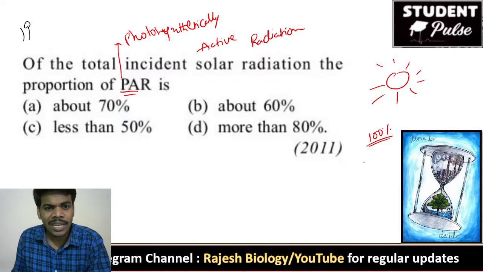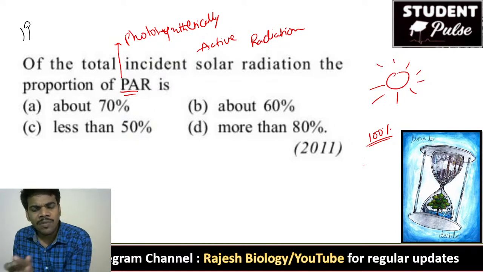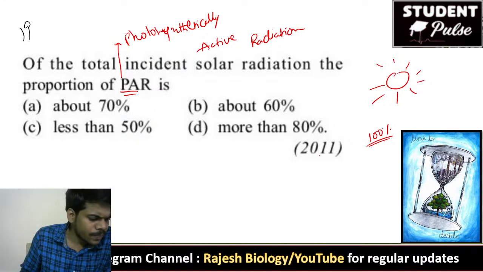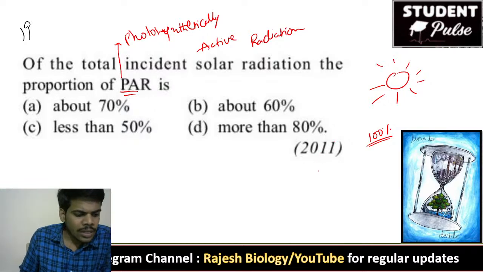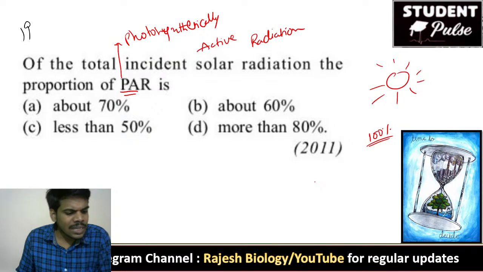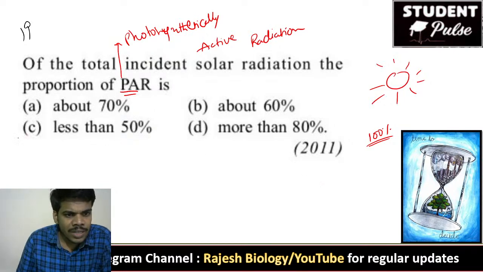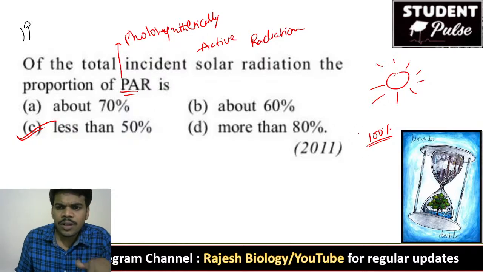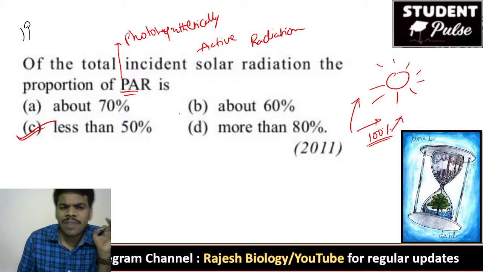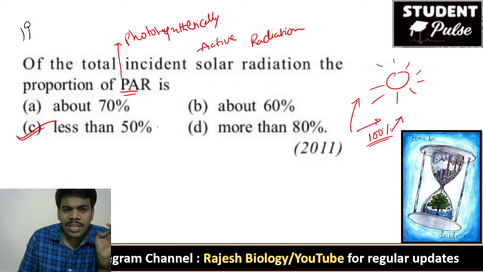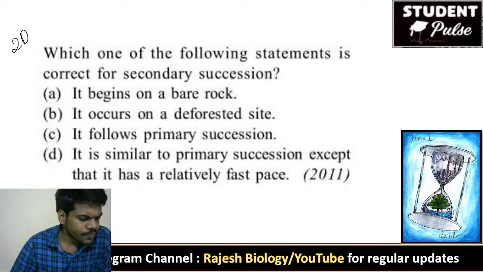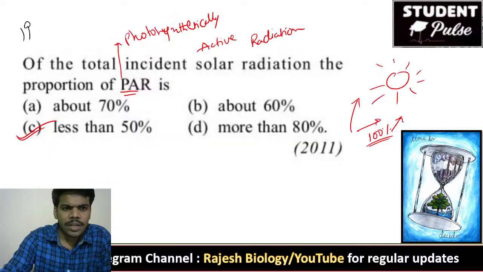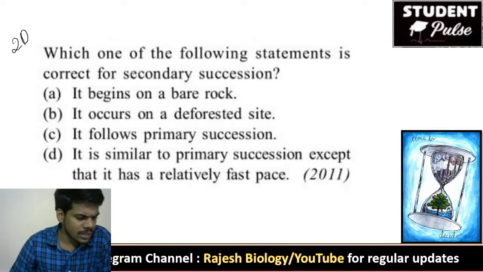How much percent actively participates in photosynthesis on the earth? For this question, that is less than 50%. That means roughly 50% of solar radiation goes back from the environment, and much less than 50% is available for photosynthesis. Next, 20th question. For this it is not about 70%, it is less than 50%.